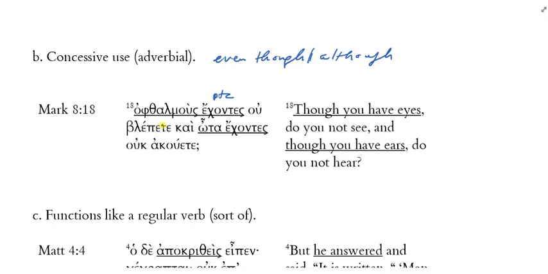No. If you have eyes, you should see. So not seeing and having eyes don't jibe together, right? And that's what you're going to have with these concessive participles, is they don't really go together, and so you're going to introduce the participle with a notion like although or even though. So although you have eyes, you do not see. Kai ota echontes, and although you have ears, you do not hear. All right? And actually, this is a question, so you need to ask it as a question. Having eyes, do you not see? Right? Having ears, do you not hear?